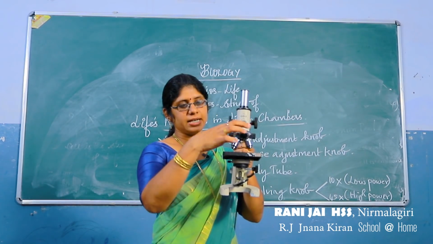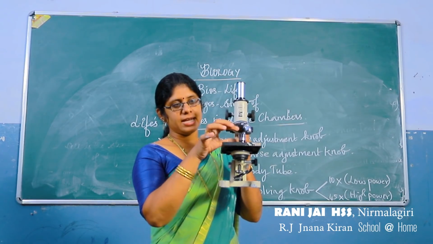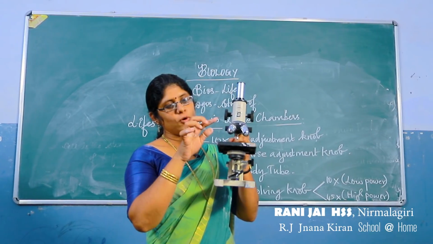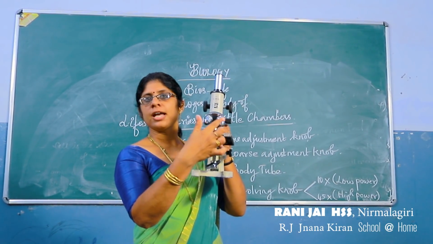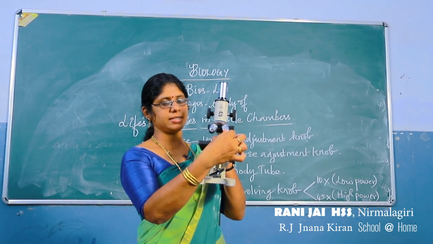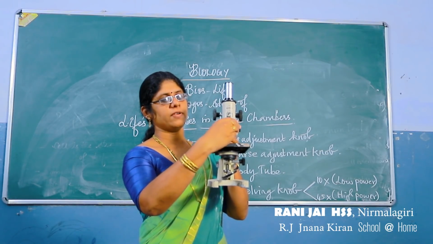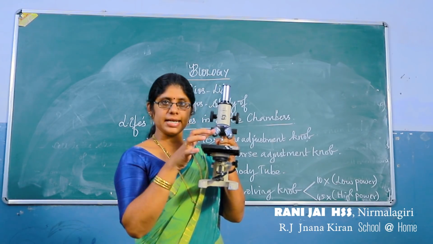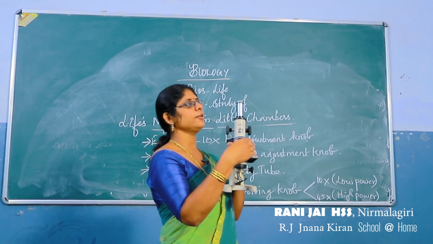And this is the revolving knob. You can see the knob is revolving, and this consists of two lenses. One is 10x and another one is 45x. This is the revolving knob that can revolve on both sides. So it consists of two lenses, that is 10x and 45x. Okay, understood children? You have understood?